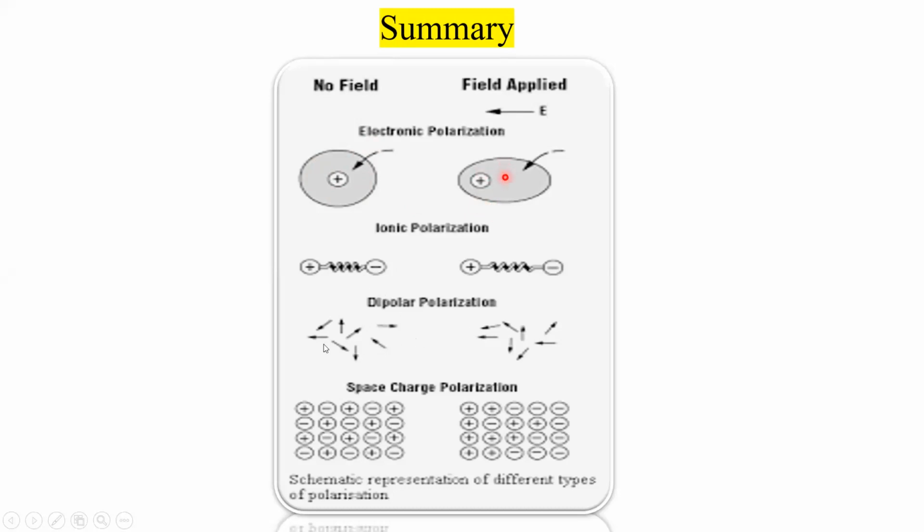This is actually orientation polarization. The dipoles are spontaneously, randomly arranged in that material. If you apply the electric field, they would be arranged in one particular order. The space charge polarization also happens inside the material like this. Positive and negative charges are separated here. Here there is a small arrangement inside the molecule. On the outlet are positive and negative charges. Simultaneously, positive and negative charges can be arranged. This type of polarization is called space charge polarization.